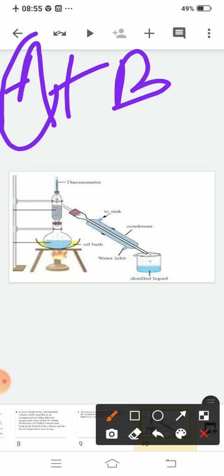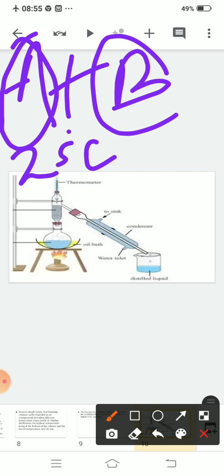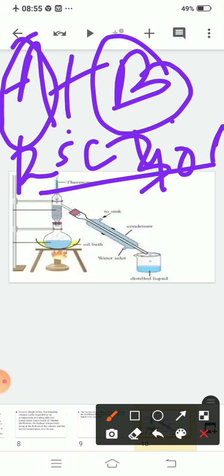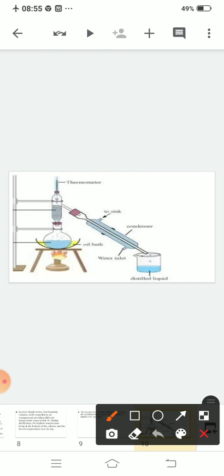Component A having boiling point 25 degrees Celsius, component B having a boiling point 30 degrees Celsius. The difference between the boiling points is very less. Clear?